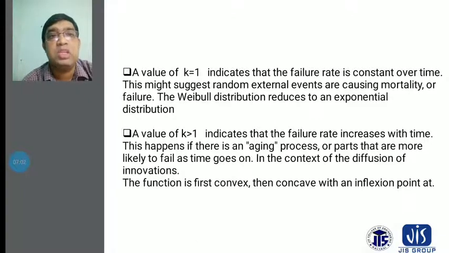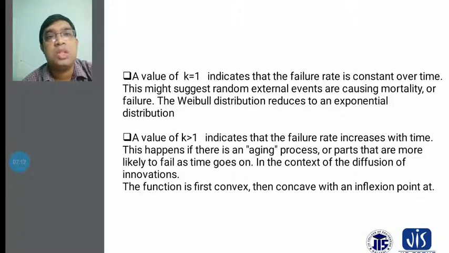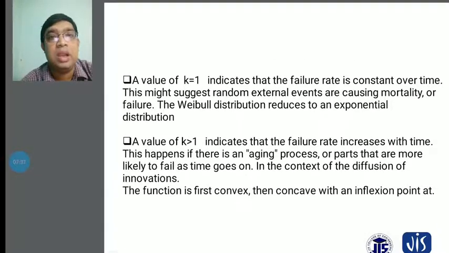Or the failures: the Weibull distribution reduces to the exponential distribution, and the exponential distribution means that the random external events are causing the mortality or failures, and this is considered. Another thing, when the value of k is greater than 1, it indicates that the failure rate increases with time, and sometimes you have to reduce the product defects, like the infant mortality, and also consider the exponential distribution.